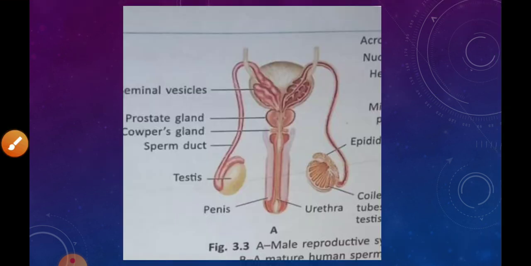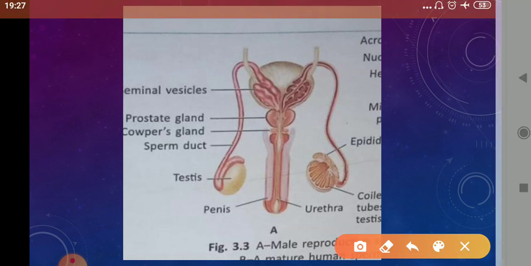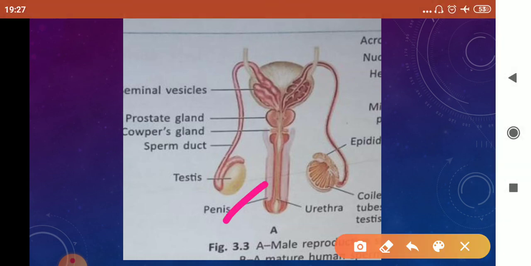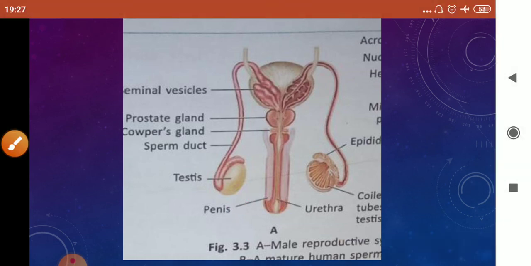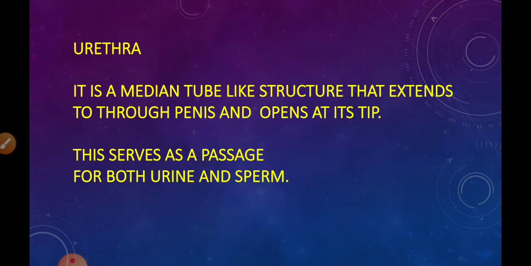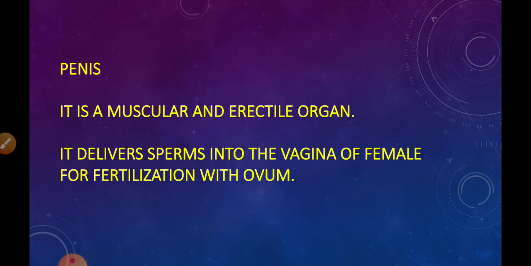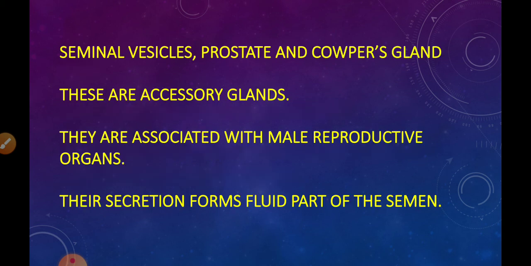Now children, here is the structure. You can see that this muscular structure is the penis, and inside it the urethra is present. The urethra is a common passage for both urine and the sperm, the reproductive fluid. Now the penis is a muscular and erectile organ, and it delivers the sperms into the vagina of the female for fertilization with the ovum.